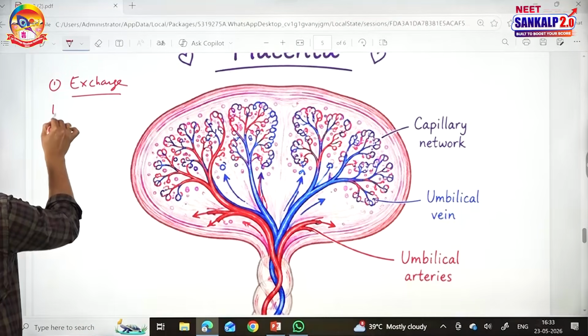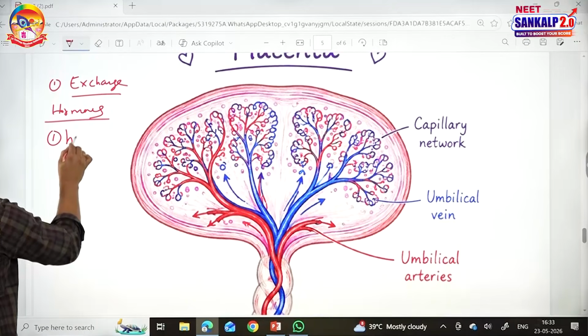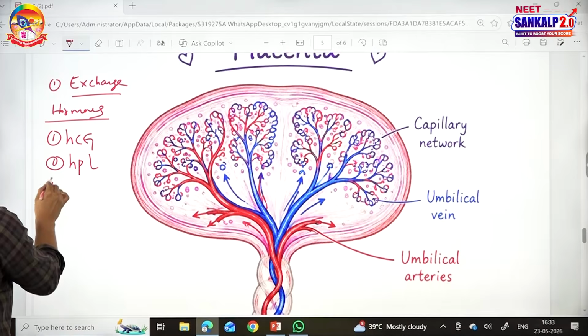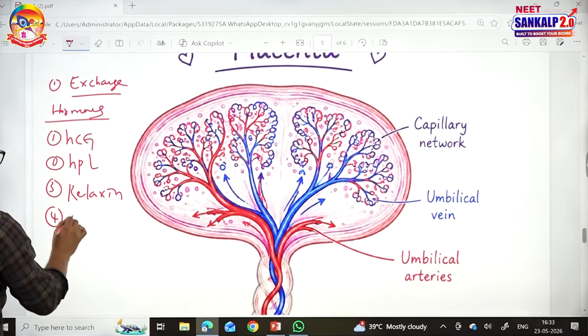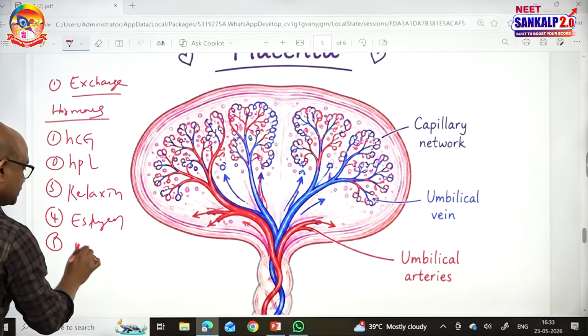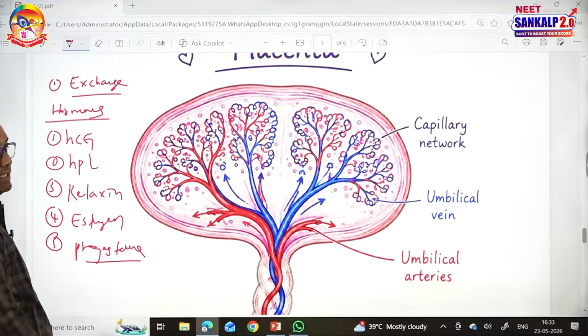There are 5 important hormones secreted by the placenta. One is HCG, second one is HPL, third is relaxin, fourth estrogen, fifth progesterone. So these are the 5 hormones that are secreted by the placenta.